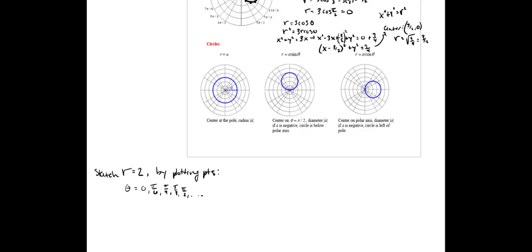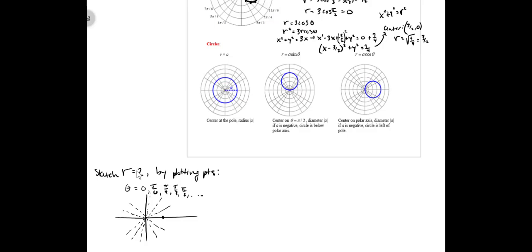So that would mean if I was actually going to try to sketch this thing, then at all of these angles, no matter what angle I look at, really any angle, I get the same distance from the origin at all of them. When I plug in theta equals 0, I get r is 2. So I get r is 2 here.